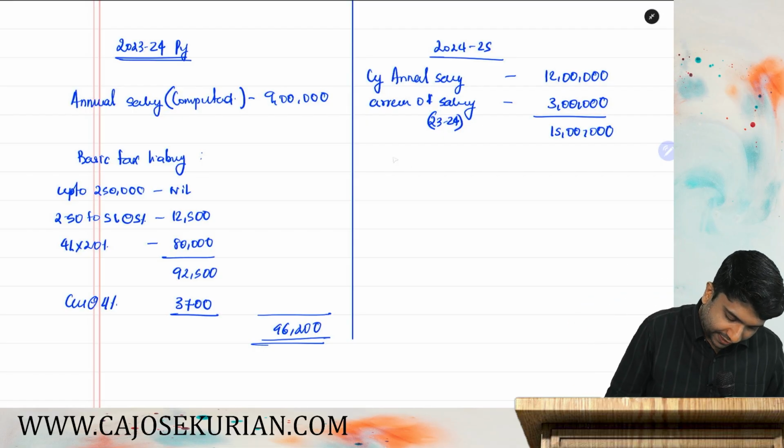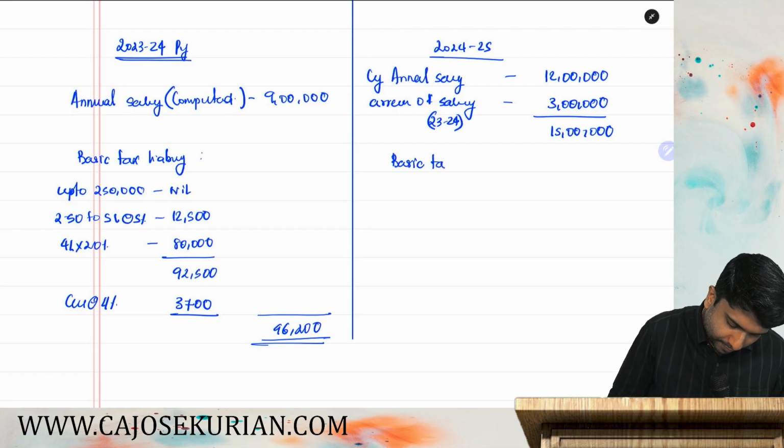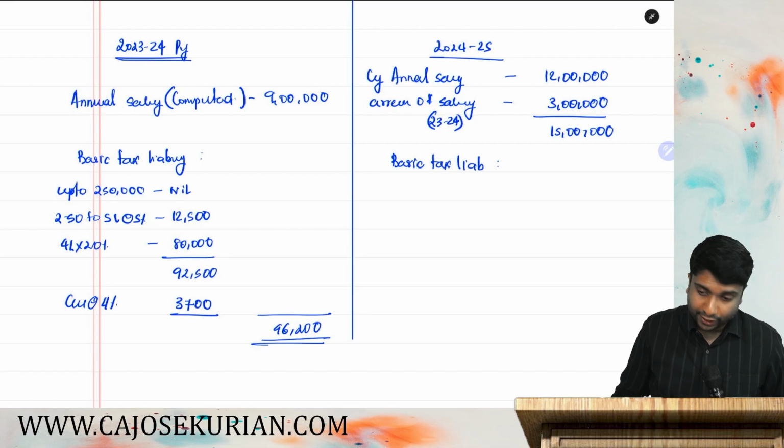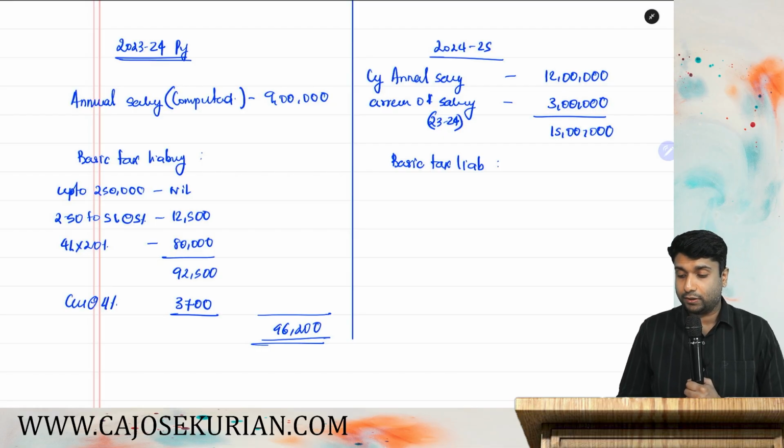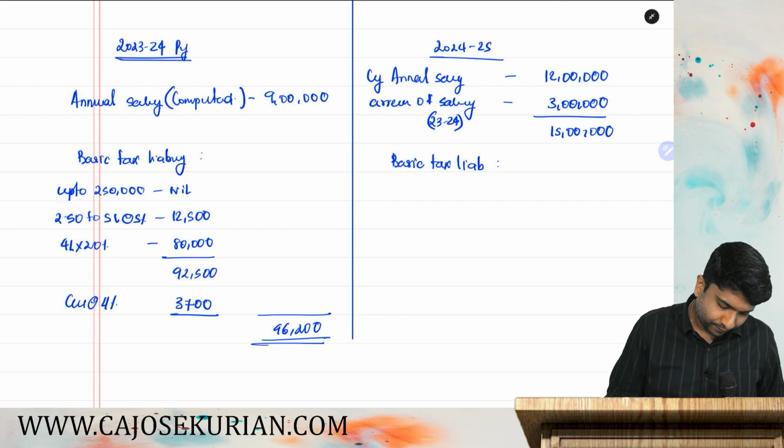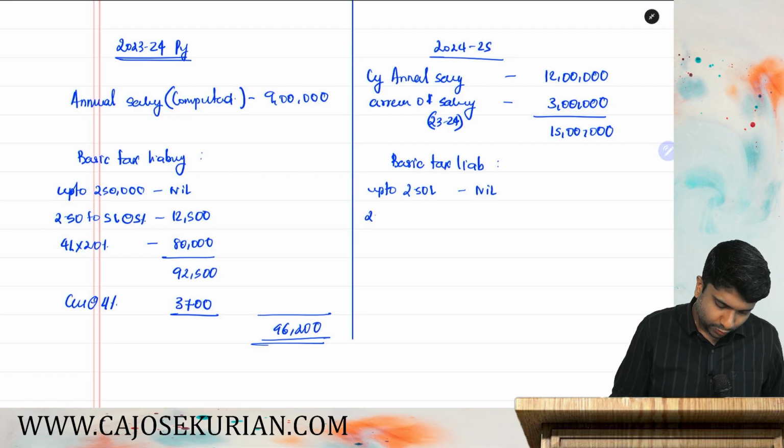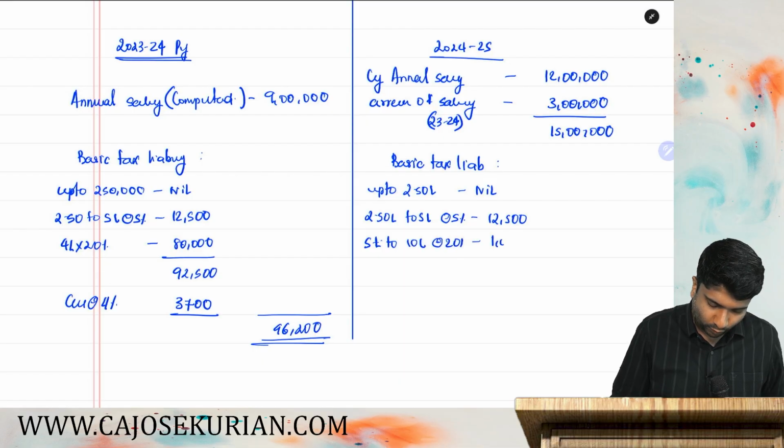How much will be the basic tax liability in the year 24-25? So, up to 2.50 lakh nil. 2.50 lakh to 5 lakh at 5%. That will be 12,500. Then 5 lakh to 10 lakh, 20%. That will be rupees 1 lakh. Above 10, it is 5 lakh into 30%. That is 1,50,000. So help me in computing the basic tax liability.